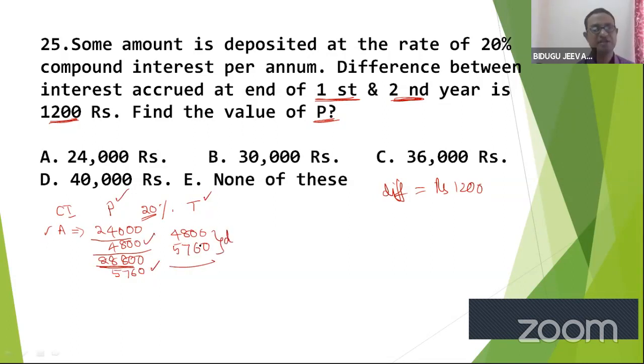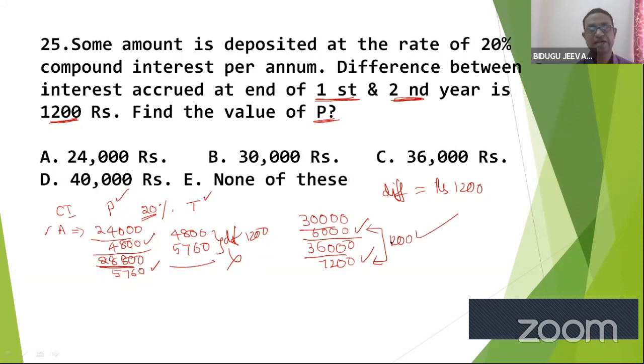We will find the difference, 1200. No. Let me take, well done Kabir, 30,000, right? 20%, 6,000, right? Again 20%, is double, 7200. First, second year, will you find the difference? Yes, exactly. So your answer is right.